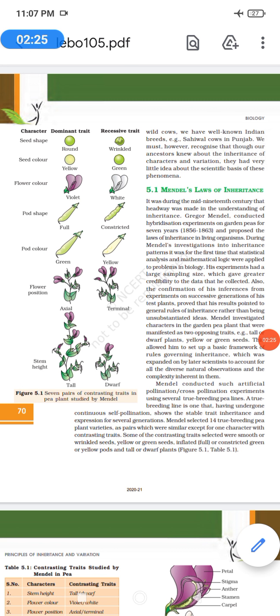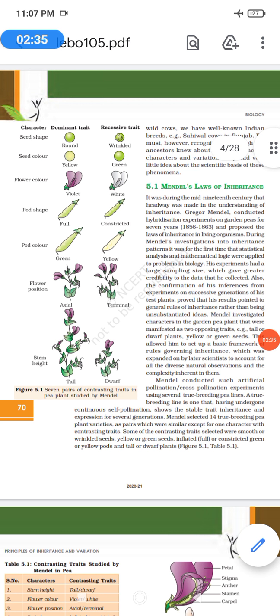His experiments had a large sampling size, and one of the very important things in any project is the sample size. Also, the confirmation of his inferences from experiments on successive generations of his test plants proved that these results pointed at general rules of inheritance.